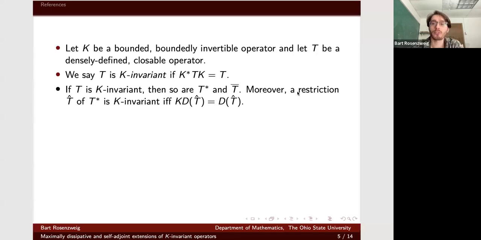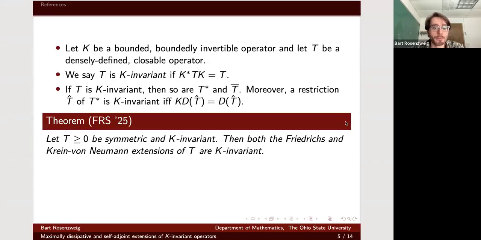And moreover, and this is really important because this is how we prove all the abstract results in the paper, a restriction of the adjoint of T, meaning if T is symmetric, a self-adjoint extension of T, is going to be itself K invariant if and only if we have this equality: if I take the domain of T hat, this restriction of T star, and I act on it with K, that set is the same as the domain of T hat. Okay, and this is a calculation which we do in the paper.